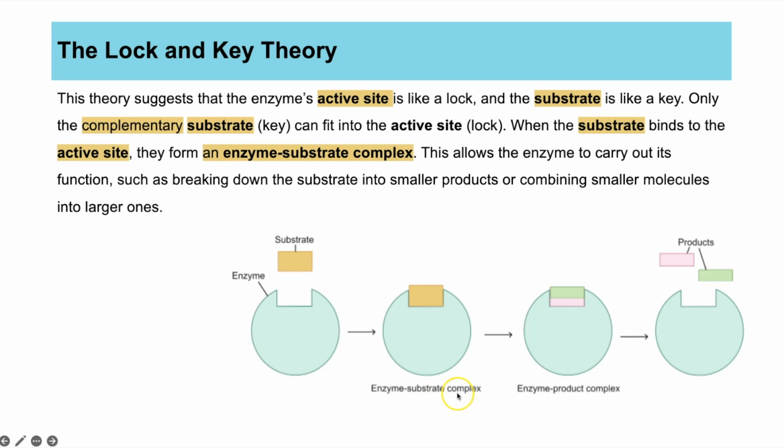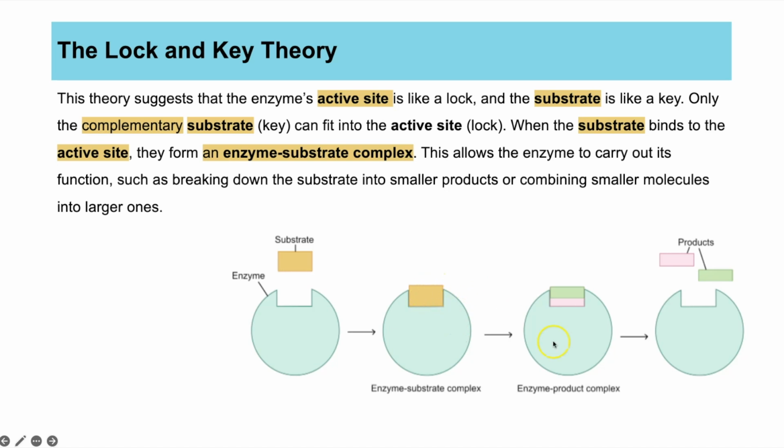And this term enzyme substrate complex is almost always worth a mark in exam questions linked to enzymes. So write this down, put it on a flashcard, make sure you know that key term, and in any enzyme question you get, where possible, try and use it. And if you use it correctly, then it'll be worth a mark. That's because when this enzyme substrate complex forms, that is what is catalyzing the reaction, because it's helping to break apart the substrate. Or if it's a reaction where you're joining two molecules together, it's holding them in place and making it easier for the bonds to form. So this is allowing the enzyme to carry out its function.